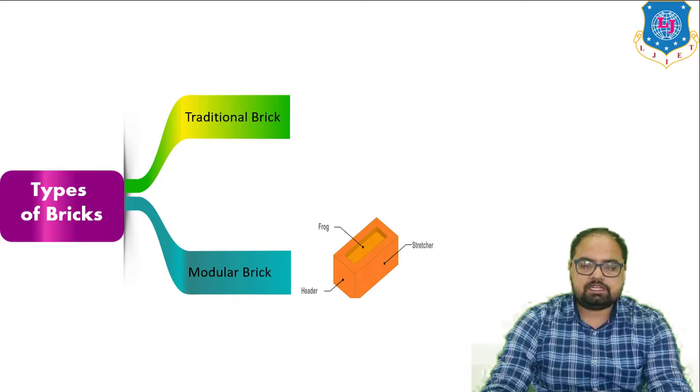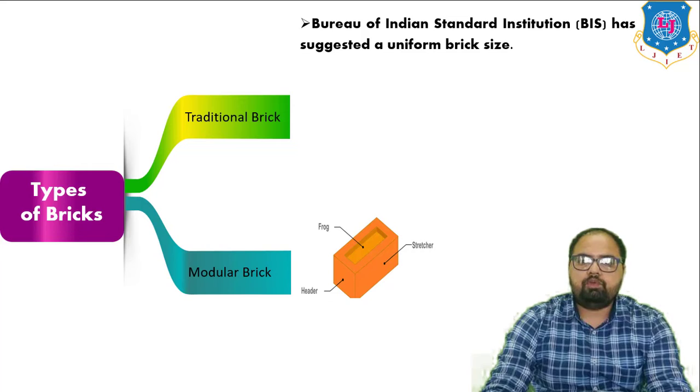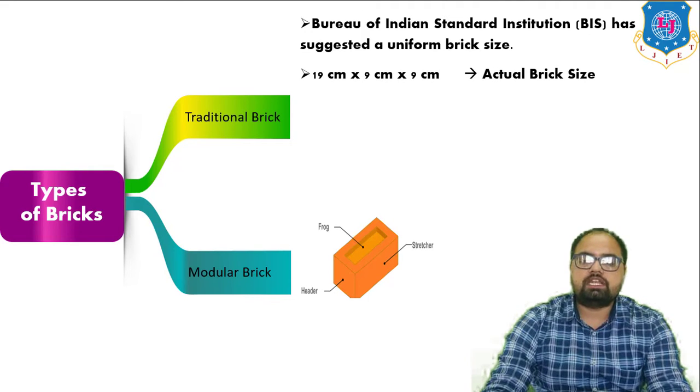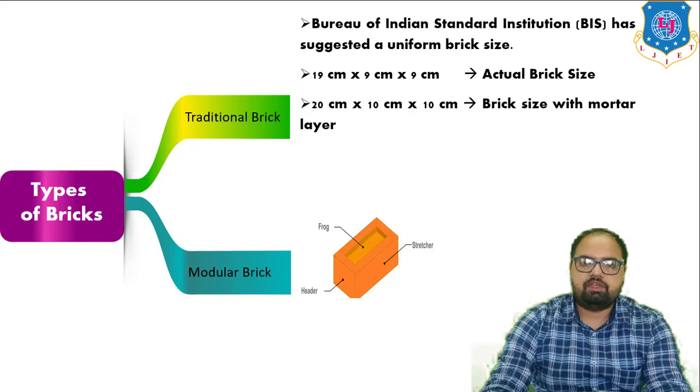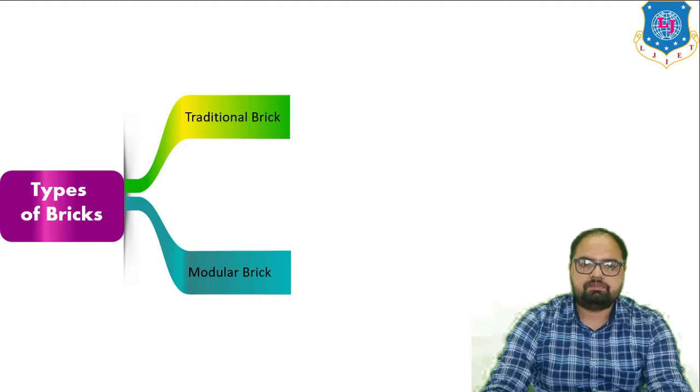And then second is the modular brick. The Bureau of Indian Standards, BIS, has suggested a uniform brick size, that is 19 cross 9 cross 9 centimeter actual brick size, 20 cross 10 cross 10 brick size with mortar layer, and 6 cross 4 cross 2 centimeter is the frog size.